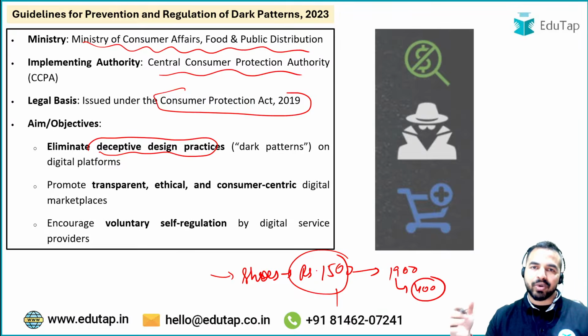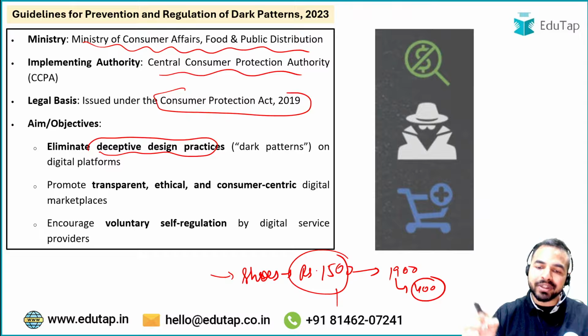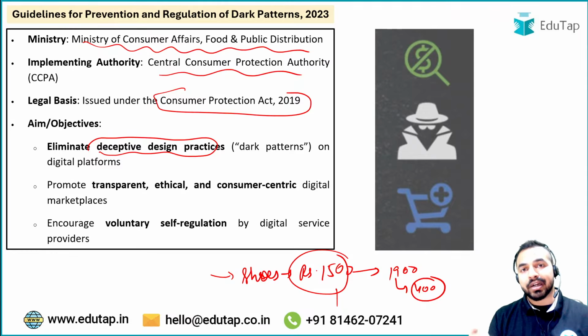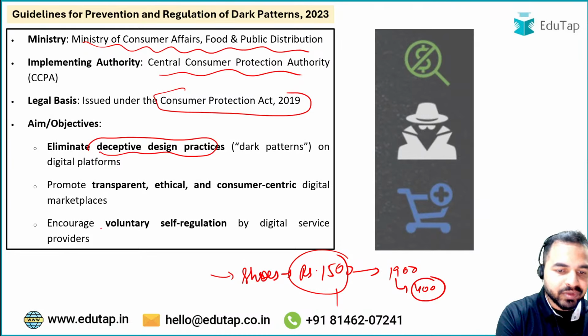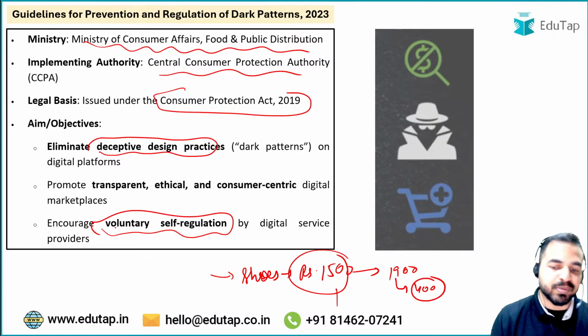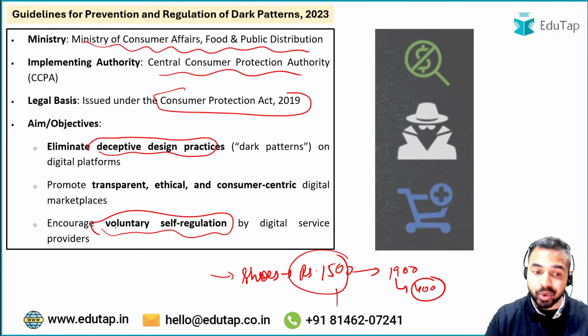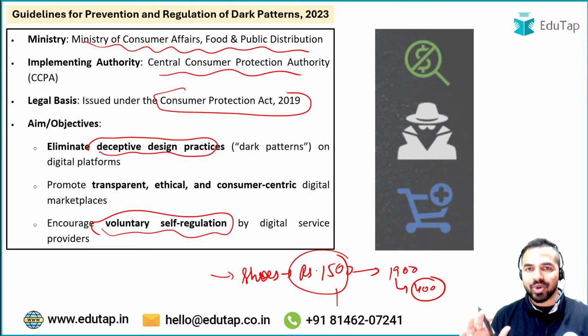So basically what will happen? I opened this page because it was of rupees 1500, but now I have to pay 1900 rupees for it. That means 400 rupees extra. So this is something that we want, that the thing should be ethical and there are no hidden things. Okay. Now we want to encourage voluntary self regulation by digital service providers की जो खुद platforms हैं वो खुद को ही self regulate करें, so that बाहर से किसी authority को regulate करने की requirement ही ना हो. That is why this has been done.